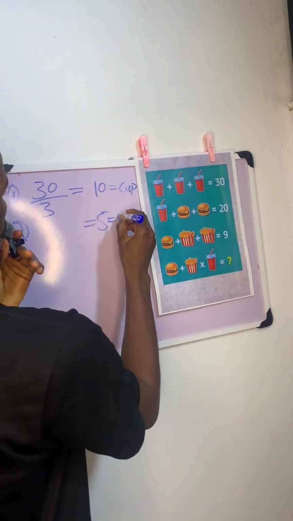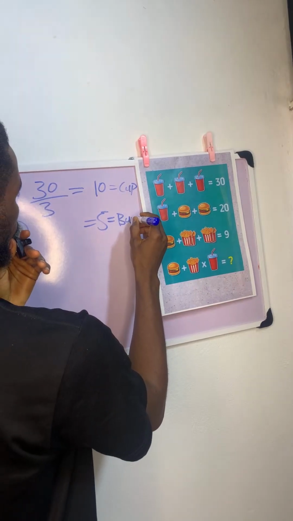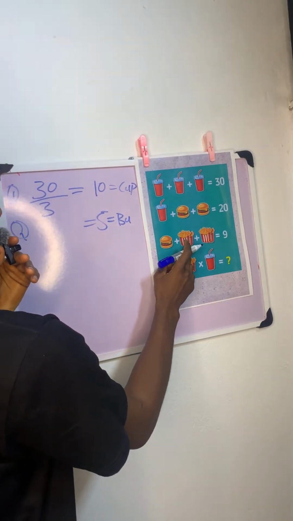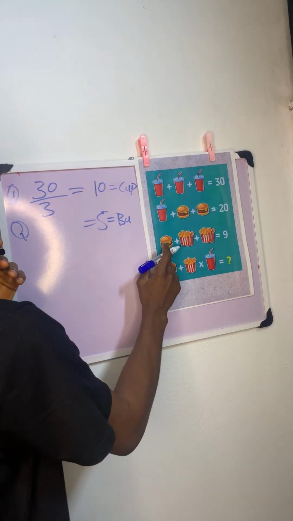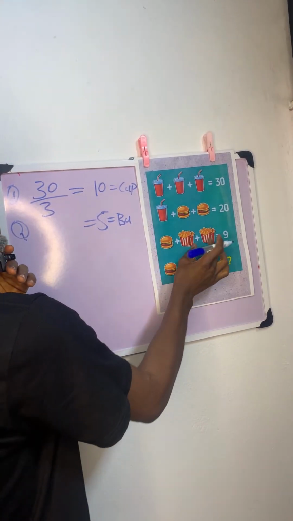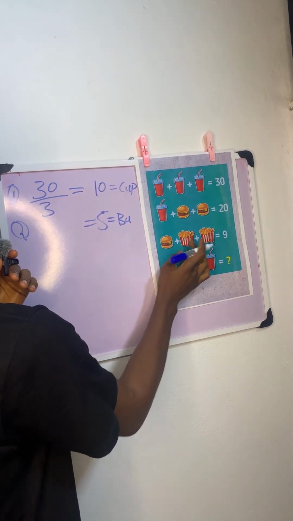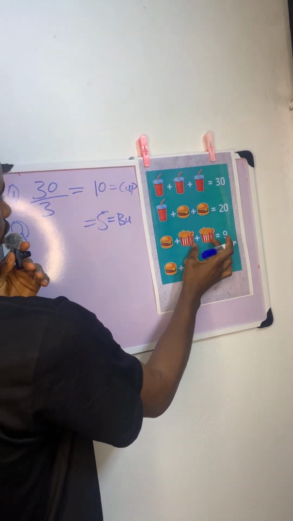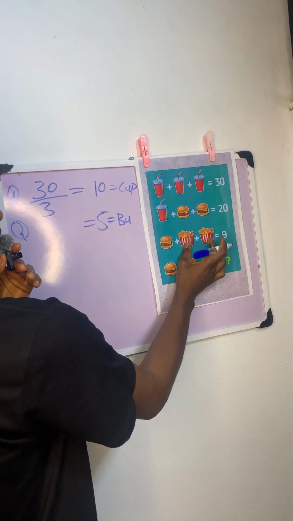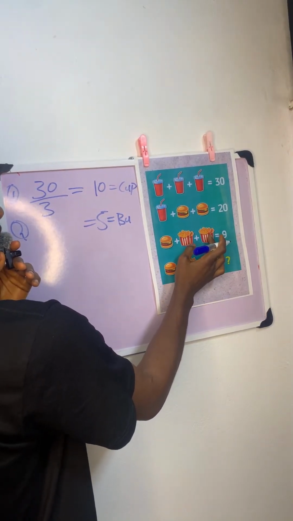5 is the value of burger. This one, let's find the value of cheese. Since we know that burger is 5, and we have 4 cups of cheese here, 1, 2, 3, 4, that means each cup of cheese is going to be what? To give us 9, each cup of cheese is 1.